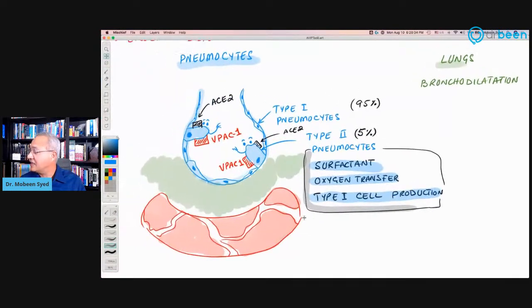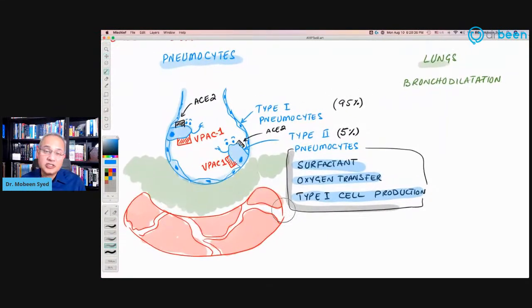Now, considering that these are the functions of type 2 pneumocyte, you can imagine that if a type 2 pneumocyte is destroyed, then not only is that part of the lung damaged, but the capacity to fix that part is also damaged, because type 2 pneumocytes' function is to fix that part by producing more type 1 pneumocytes. This is why it is important for us to protect our type 2 pneumocytes.